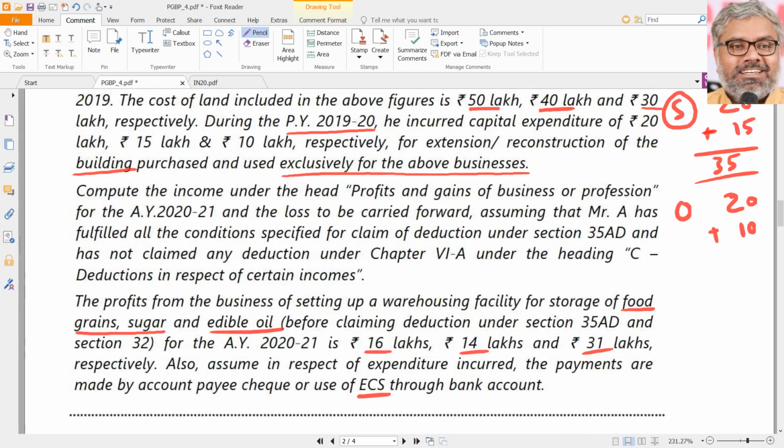Both are specified businesses. What was the profit coming from them? That is 16 lakhs and 14 lakhs, coming to a total of 30 lakhs, right? So 30 lakhs profit, 100% allowed as deduction. Put together, we are just mixing them. 85 lakhs total expenditure allowed as deduction, which means the PGBP loss from these 2 businesses will be 55 lakhs.